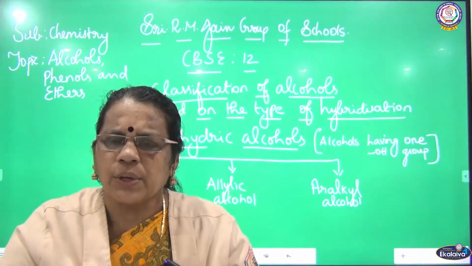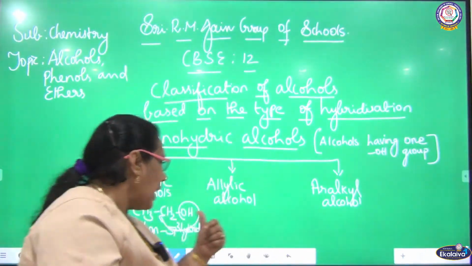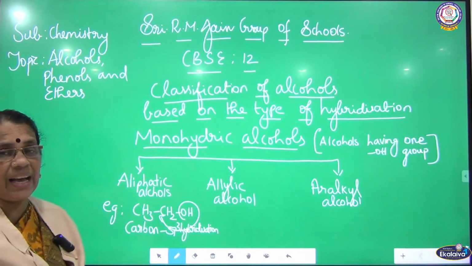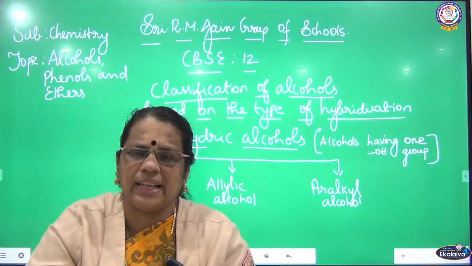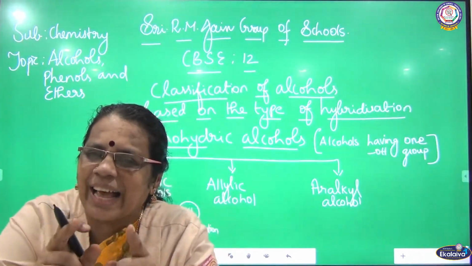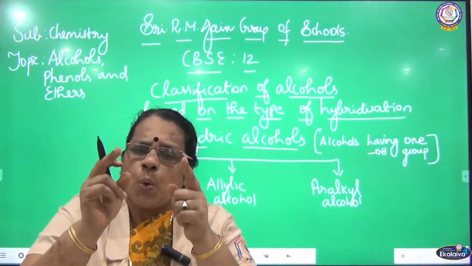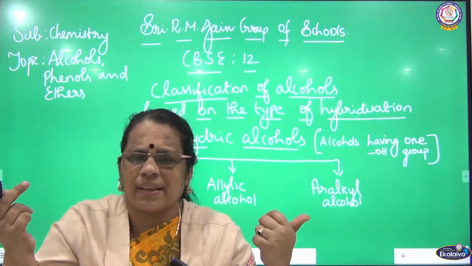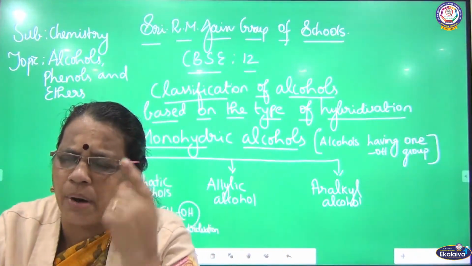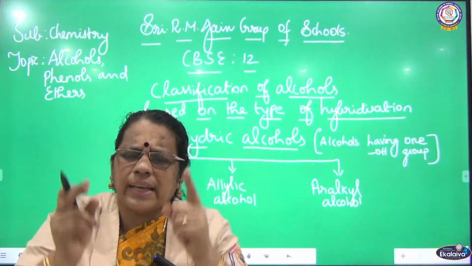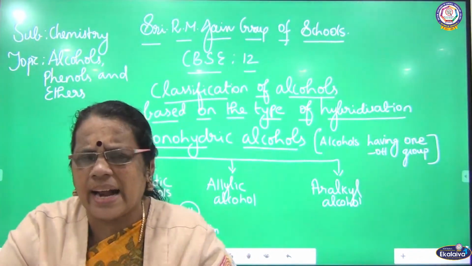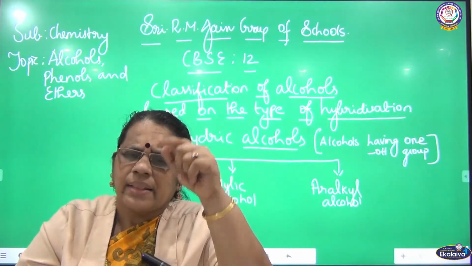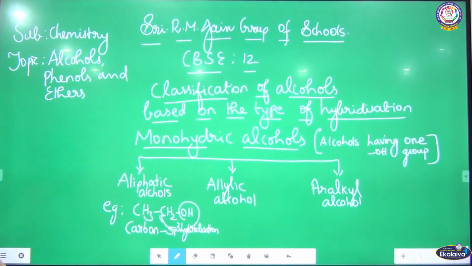From these alkanes, we are deriving alkyl groups. Alkyl groups are derived from alkanes. Alkanes are saturated hydrocarbons where the carbon valencies are satisfied by single covalent bonds. Wherever a single covalent bond is there between carbon and other atoms, in such a case, the hybridization of carbon is sp3.